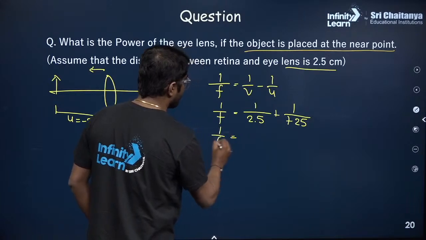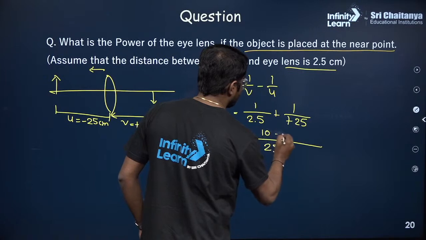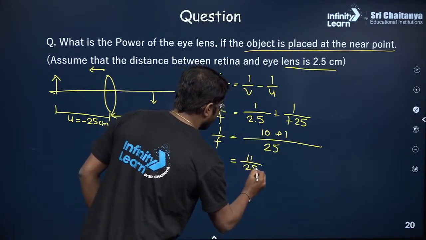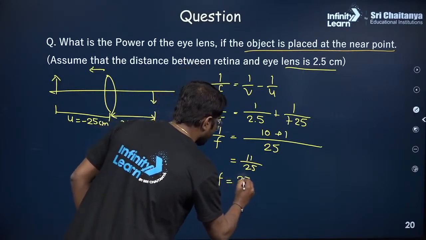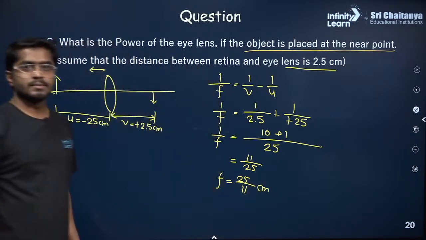What is the LCM of 2.5 and 25? It is 25. This is 10 plus 1. So this will be 11 by 25. Correct? So this is 1 by f. So focal length is 25 by 11. This is in centimeters. Correct?